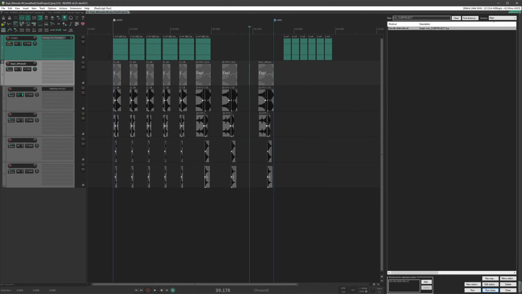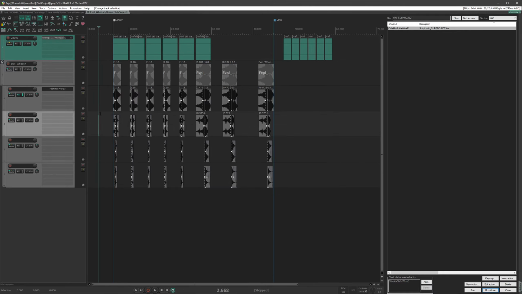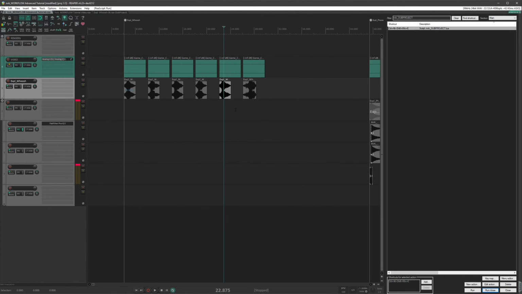When you're done with your changes, you can save, and I personally like to turn off subproject rendering. So do not automatically render subprojects. And this means even if I save, it won't render until I want it to. To render, you can actually just do it from your main project by selecting your subproject items and then running the same script again.